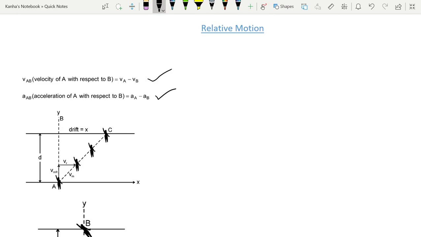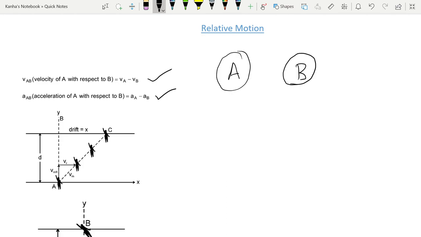Basically, what we mean to say is, if two bodies are there, and if I want to see the velocity of A with respect to B, I assume that B comes to rest. If B stops its motion, how will the velocity of A look to him?